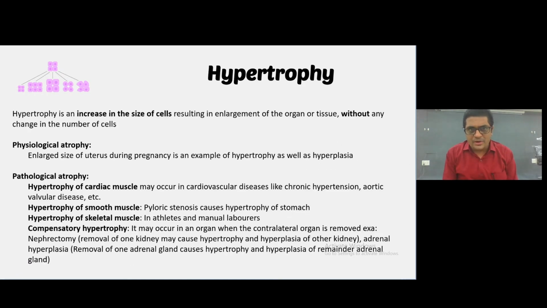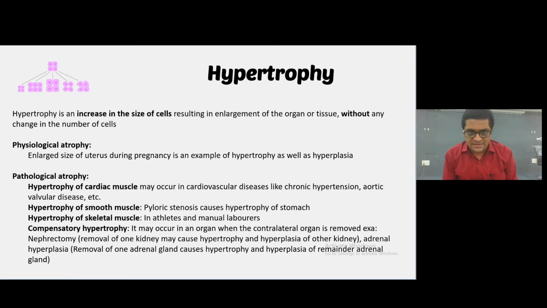Second one is hypertrophy. Hypertrophy is an increase in the size of the cell. As in atrophy the size is reduced, here the size is increased, resulting in enlargement of an organ or a tissue without any change in the number of cells. Physiological hypertrophy: the enlarged size of the uterus during pregnancy is an example of hypertrophy as well as hyperplasia. Pathological hypertrophy: hypertrophy of cardiac muscles may occur in cardiovascular disease like chronic hypertension and aortic valvular disease.